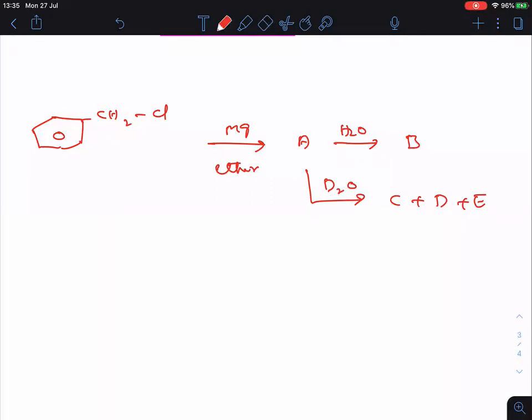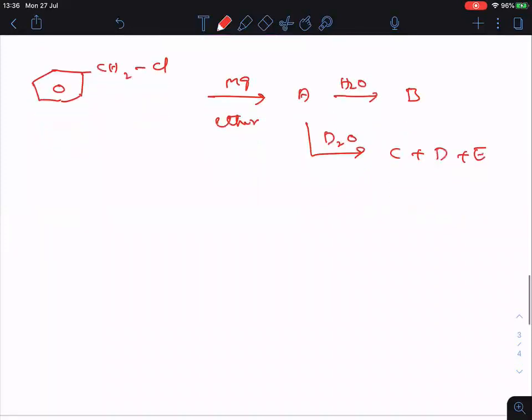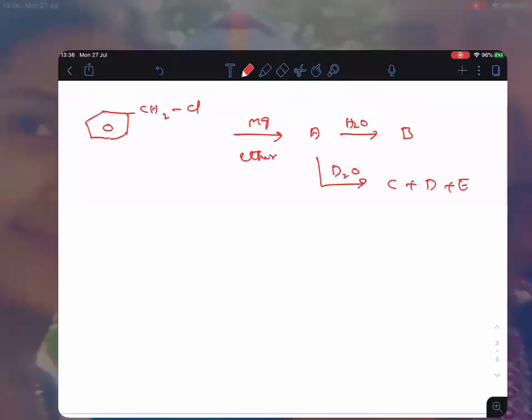So identify A, B, C, D, E. This is a comprehension question from Grignard reagent. Come on, try.